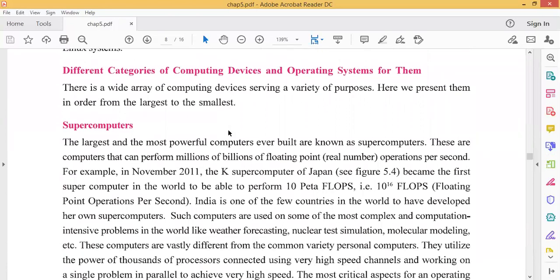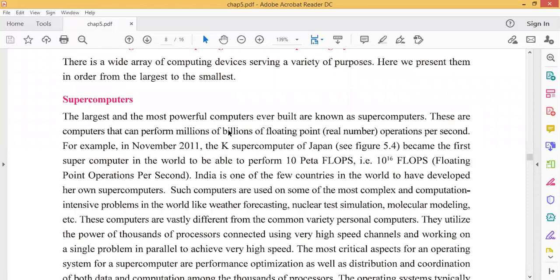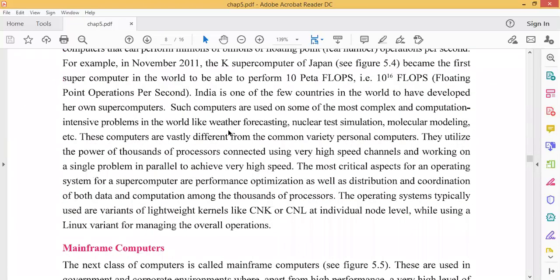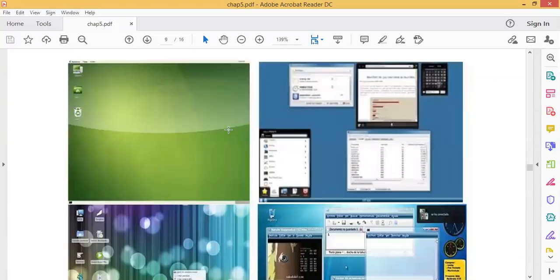Different categories of computing devices and operating systems for them. There is a wide array of computing devices serving a variety of purposes. Here we present them in order from the largest to the smallest. As per the computer size, they are defined. At first we will see this screen. These both screens are from the Windows operating system.